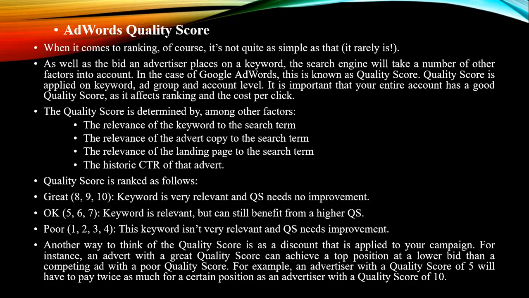Quality score is applied to keywords. When people type some information into the website keywords, they should feel that they are getting quality information. Quality score is ranked as great, if the keyword is relevant to the information they want, okay, or poor. Based on that they give numbers. For poor, they can give 1, 2, 3, 4 points; for okay, 5, 6, 7; and if they feel it is great information, they can go for 8, 9 and 10 as the quality score.